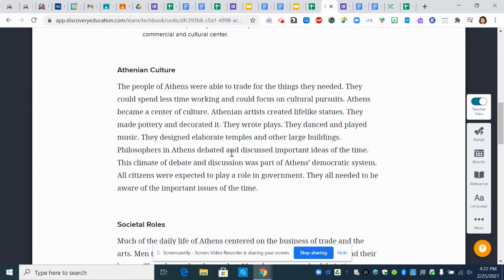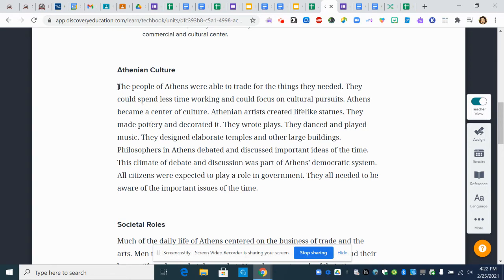Philosophers in Athens debated and discussed important ideas of the time. This climate of debate and discussion was part of the Athens democratic system. All citizens were expected to play a role in government. They all needed to be aware of the important issues of the time.